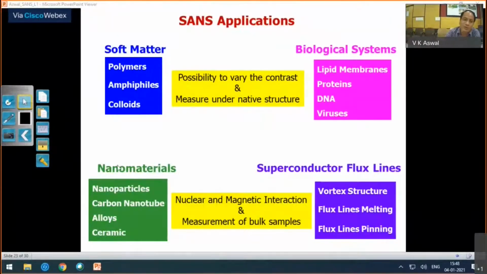You can use SAXS to characterize a wide range of nanomaterials, but the advantage with neutrons is that you can look at both nuclear and magnetic interaction, and you measure the sample in bulk. Because neutrons, as you know, are magnetic particles, you can look at the magnetic structure in the system.